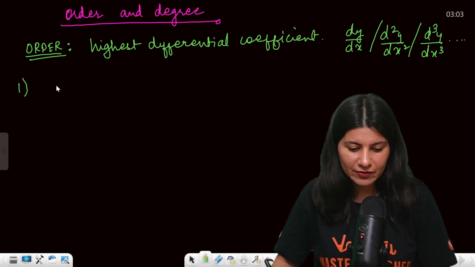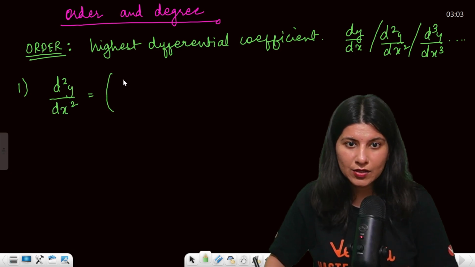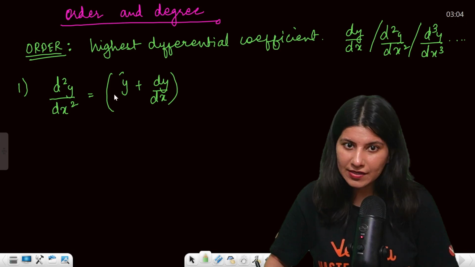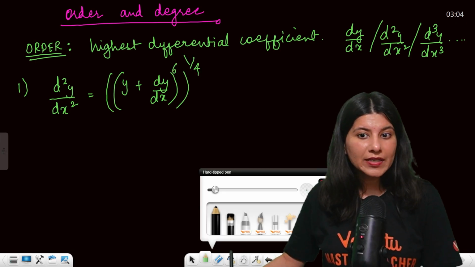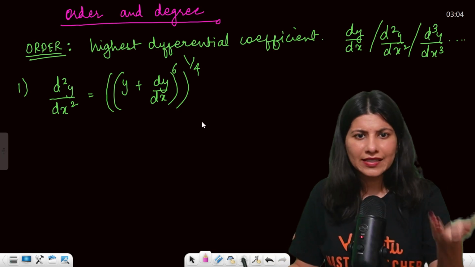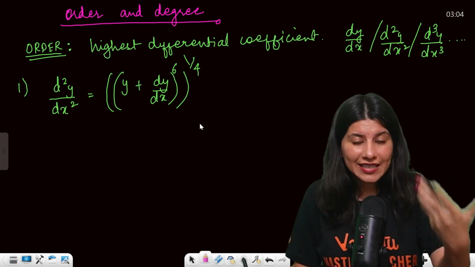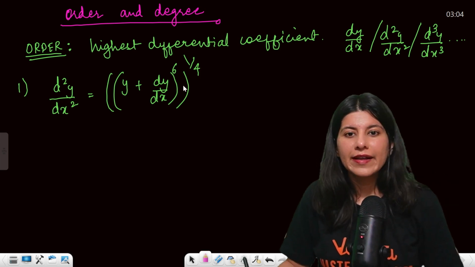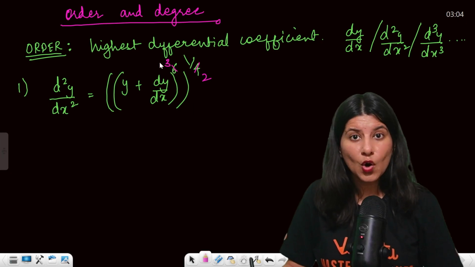For example, first, d2y by dx square equals y plus dy by dx power 3 by 2, whole raised to power 4. Now, at this moment, you won't be able to calculate order, although it is clear that the highest differential coefficient is 2, but the recommendation is, first of all, let's convert it into normal polynomial form.